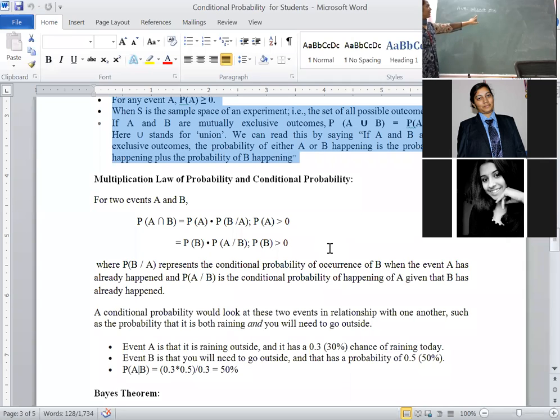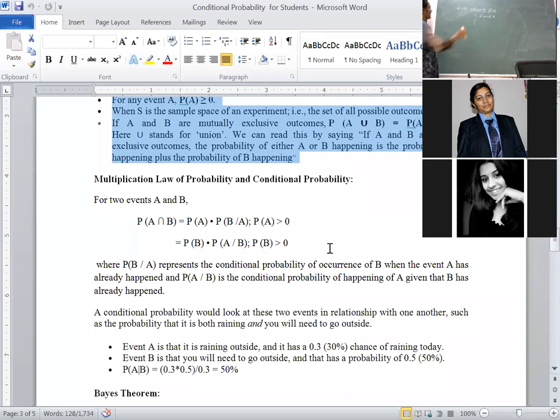An event which represents the happening of at least one of the events A and B. Within brackets, write: either A occurs or B occurs or both A and B occur.